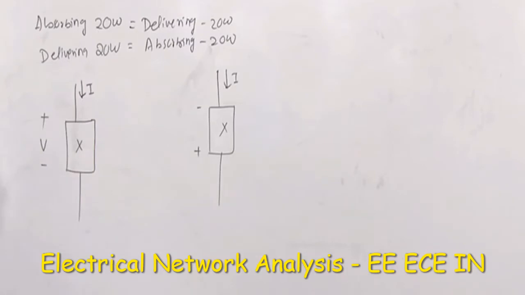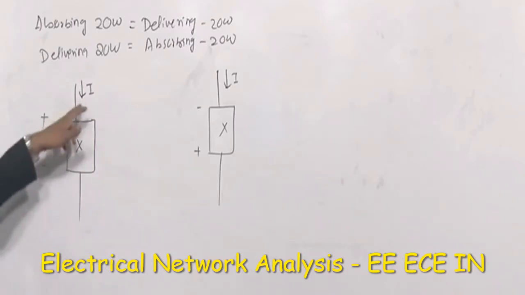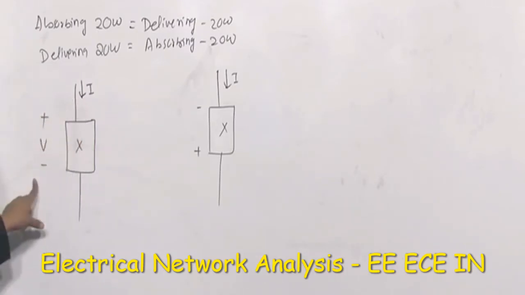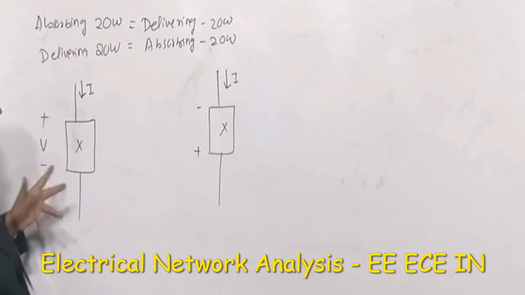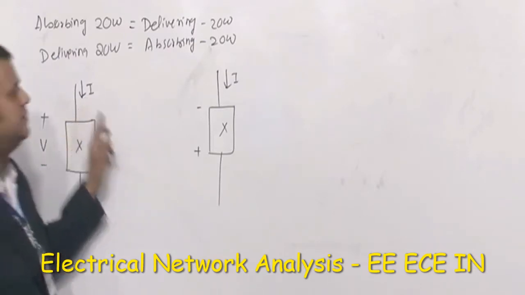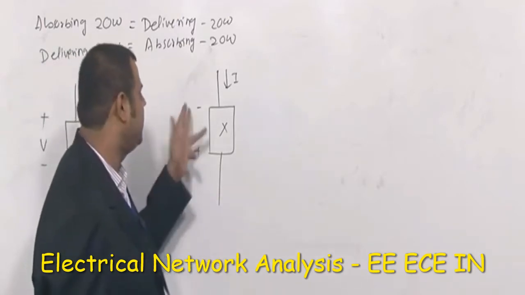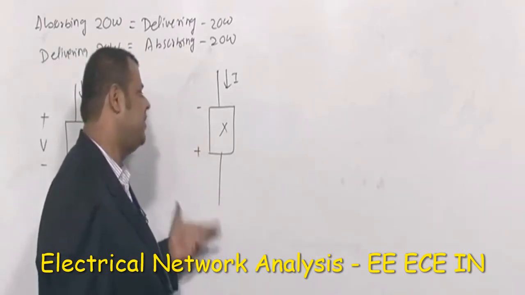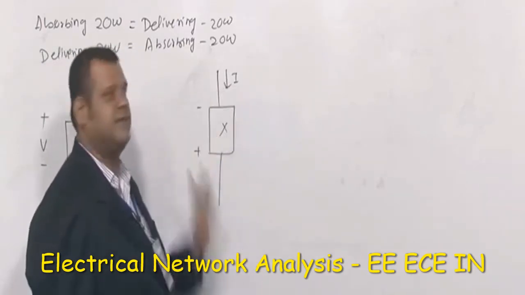The difference between these two diagrams is that current is entering the positive terminal. If the current is entering the positive terminal, this element is said to be absorbing power with respect to this reference current. In a similar way, if the current is entering the negative terminal, the element is said to be delivering the power with respect to this reference current.